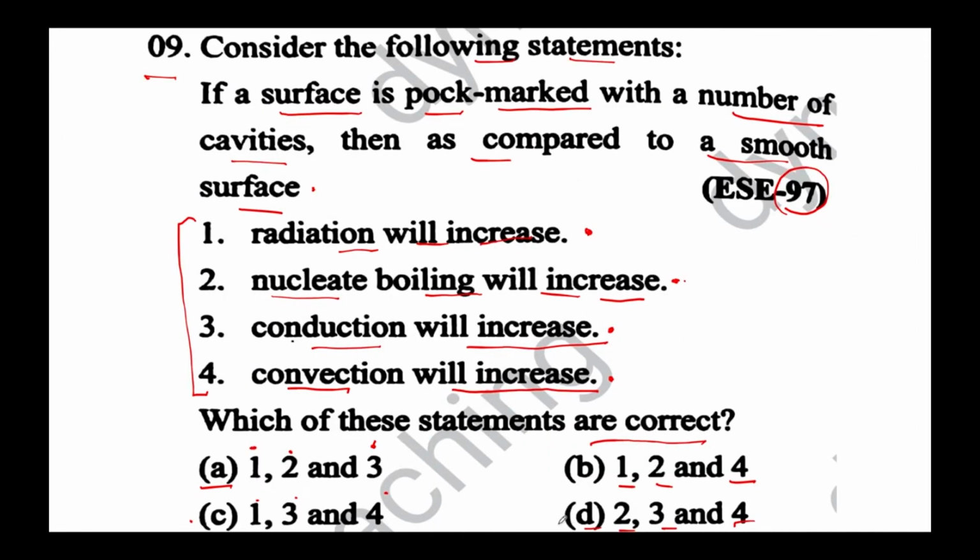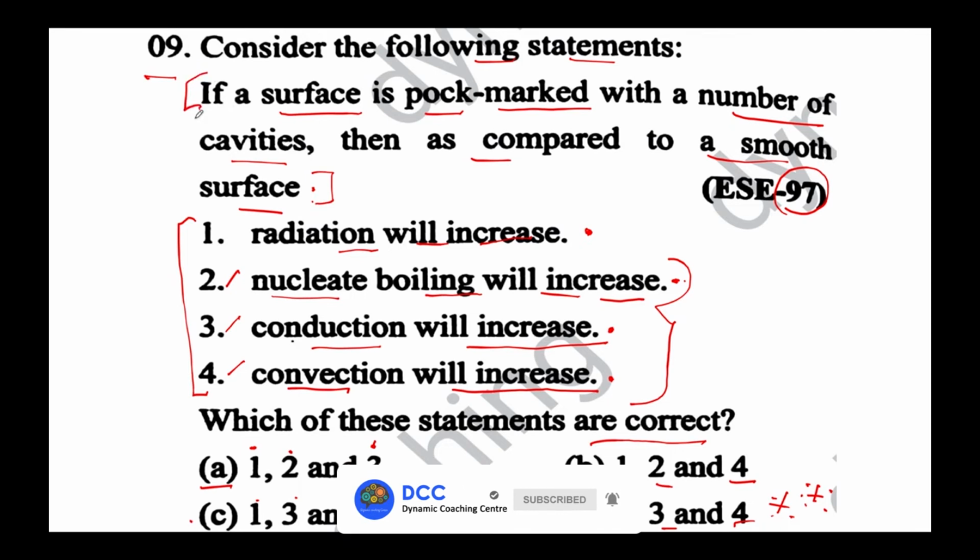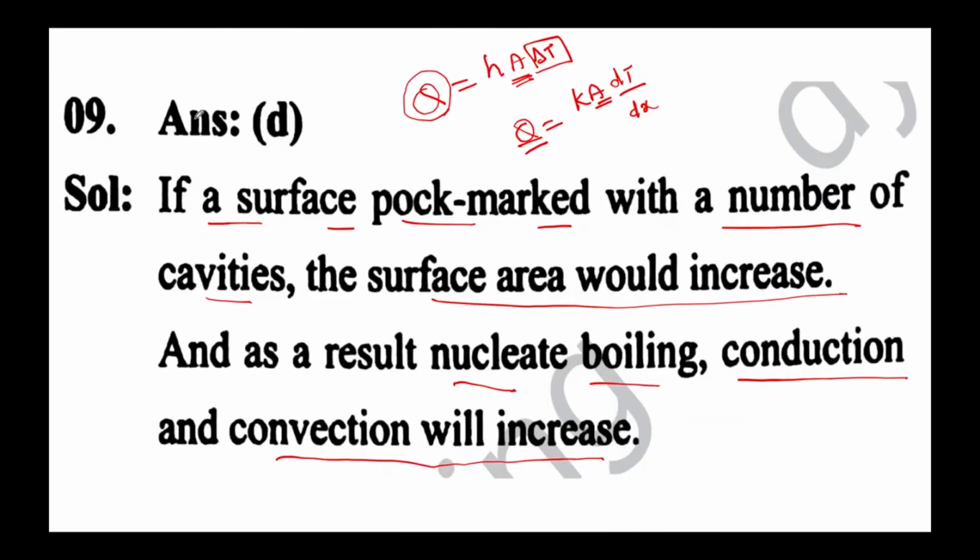So I can say that option D is the correct answer, which means nucleate boiling, conduction and convection will increase because of the pockmarked cavities in a smooth surface. So statements 2, 3 and 4 are correct, which is option D, right? Radiation has nothing to do with this particular statement given in the question. So you have to be very careful about this. We'll just move on to the next question.